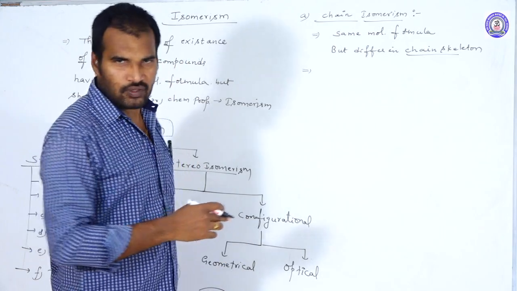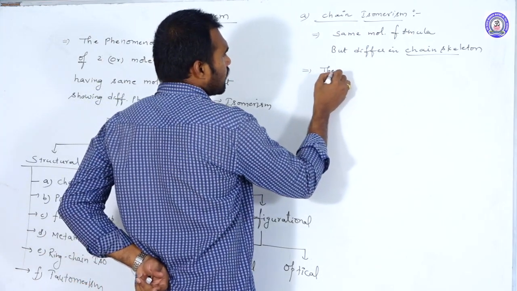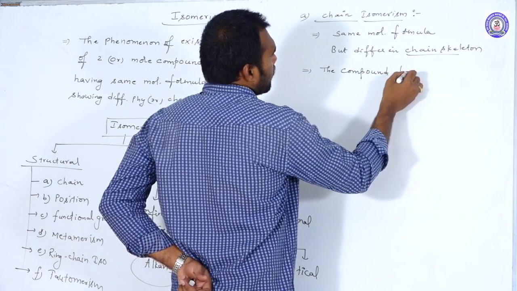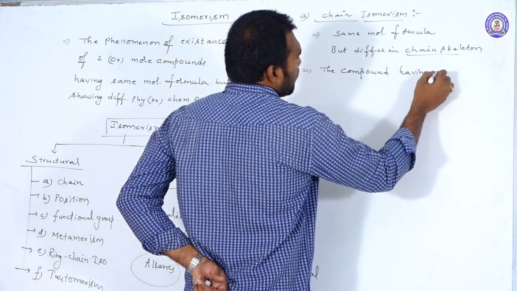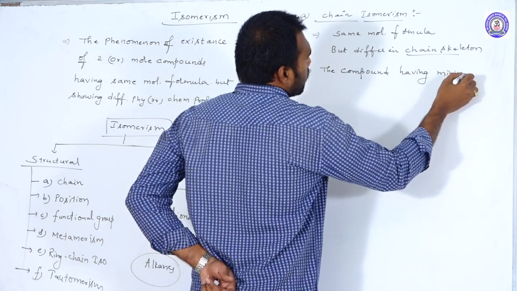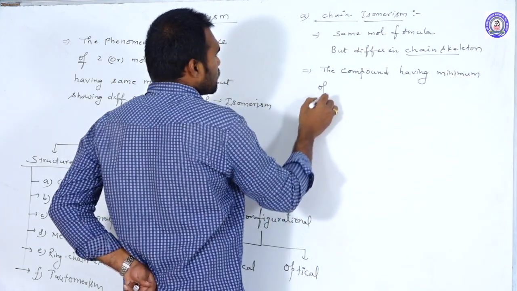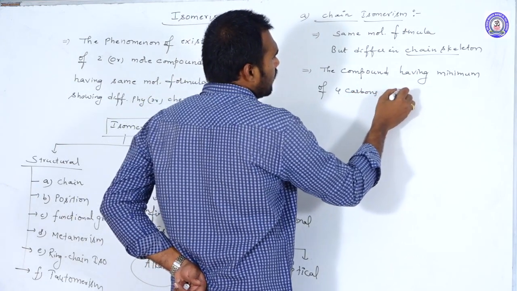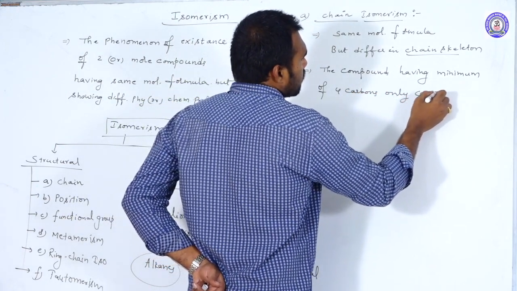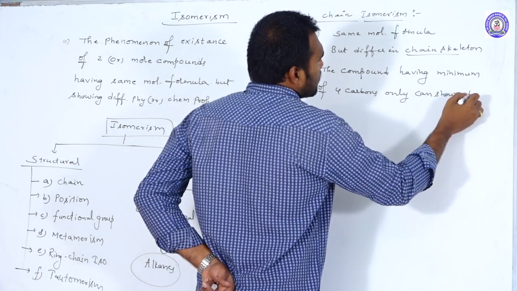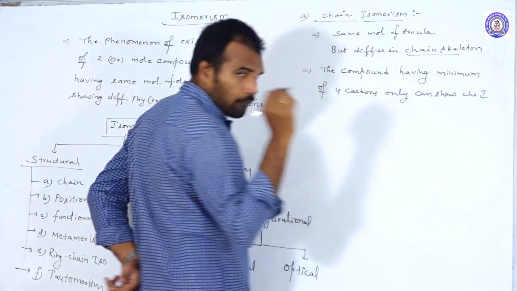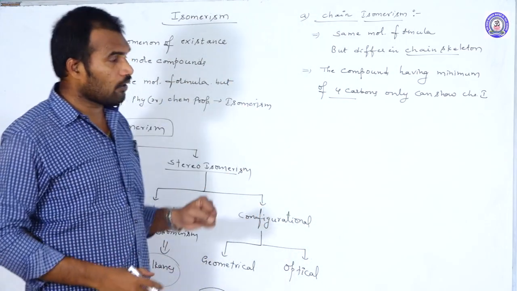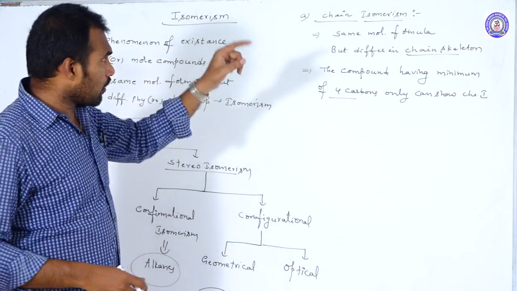One more point you should remember: to show chain isomerism, the compounds must have a minimum of 4 carbons. Only a minimum of 4 carbons can show chain isomers. That point you should remember.